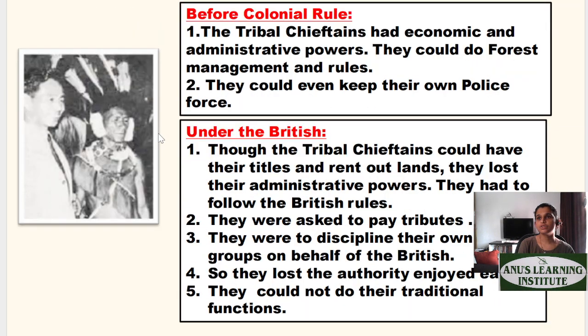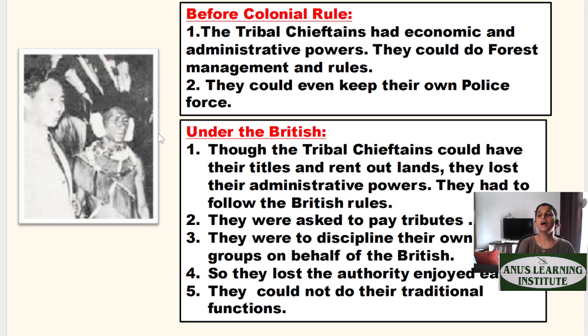So, tribal chieftains losing their position. Now, before colonial rule, what used to happen? The tribal chieftains had economic and administrative powers. They were the decision makers. They were able to take wise and good decisions for their particular tribe, their particular clan. If the chieftain is from that clan, he knew the welfare of the clan, correct? And he always gave decisions based on the welfare of everybody. The chief had his own police force acting against whatever evil men or ideas were coming out of their clan.